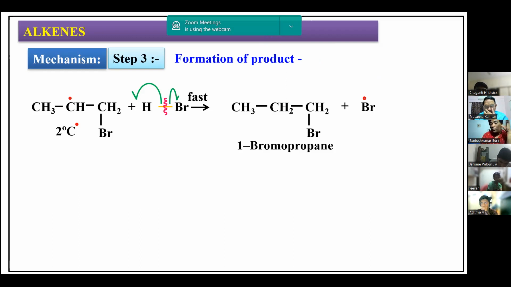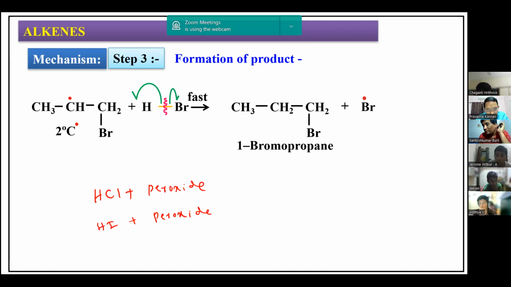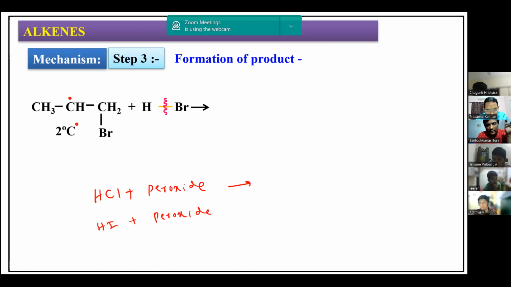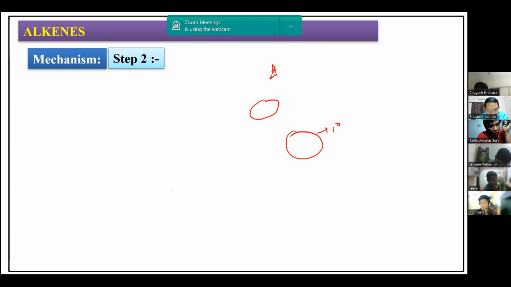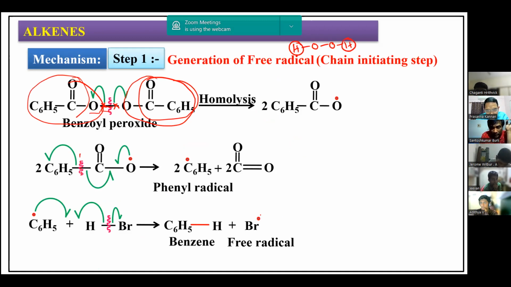Why is it not possible for HCl with peroxide? HCl plus peroxide, why is it not possible? Why is it not possible for HI with peroxide? Why is it only for HBr with peroxide? Why? Because if I go back in this slide, the formation of bromine free radical. So the bromine free radical is formed in the first step, correct? Now the phenyl free radical is inducing this particular reaction, the formation of bromine free radical.